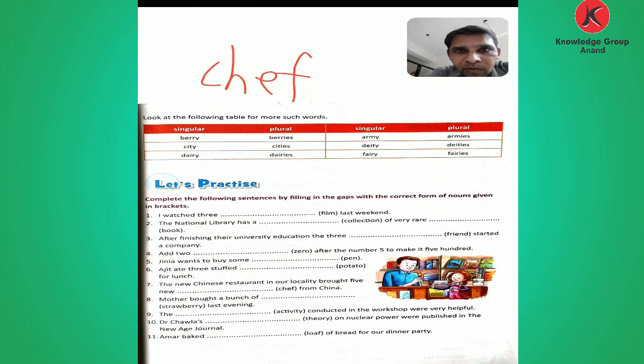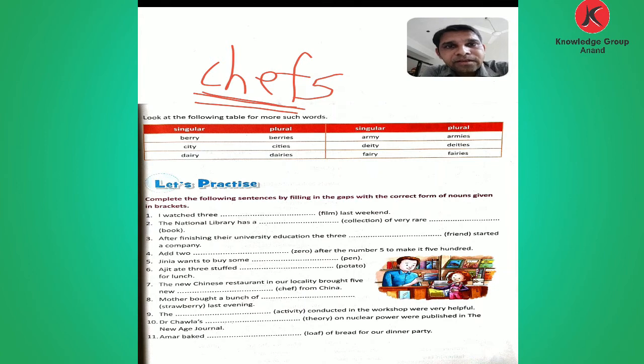Here you add only S. Previously, when I started the second chapter, I already explained about this F and FE. In this adding F and FE, some words we remove the F and FE, and some words we do not remove it, and given the word with F and FE, we add only S. So in this word we add only S.